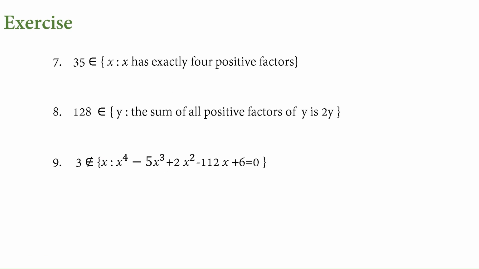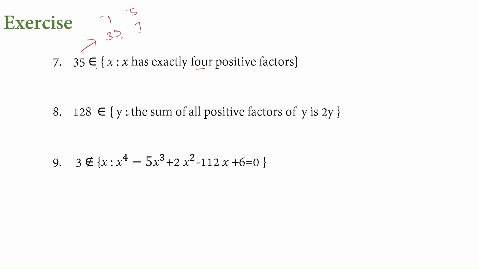Next, this one. Here again it's given in the set builder form. 35 belongs to X such that X has exactly 4 positive factors. There would be so many numbers which can satisfy this description, but we just need to see whether 35 is one of those numbers or not. So first we will write the factors of 35. That is 1 and the number itself, and then 5 times 7 is 35. So we have 1, 2, 3, 4 factors for this. Even the description says 4 factors. So 35 belongs to such a set.